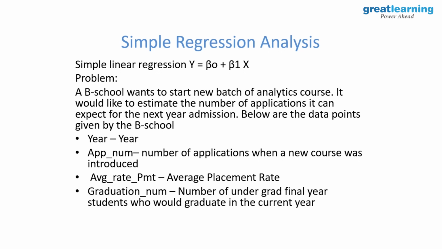Their problem is they want to launch an analytics course, but they have not done that before. So the best data they have is that in the past, when they launched a new course, what were the number of applications, as a brand or as a college. The second one is average placement rate.